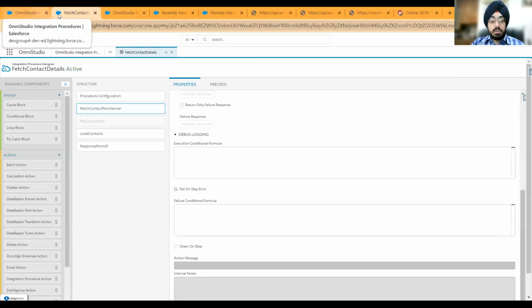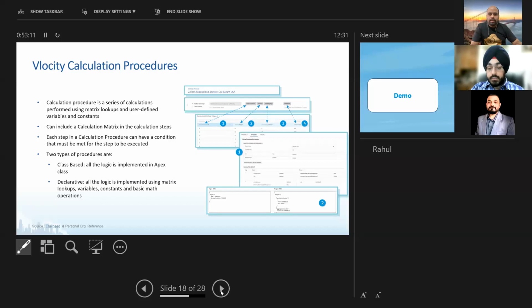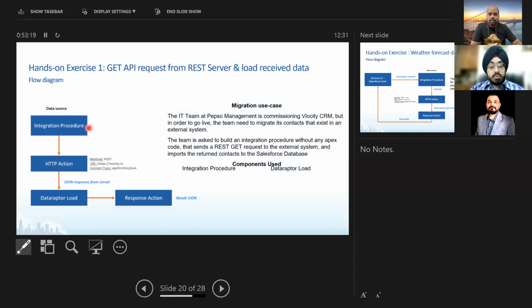Our first demo is going to be around getting an API request. Let me show you that screen first, please. I want to give you a little overview about the flow and then take you to the demo. We are going to fire an API request, and I'm going to show you how an integration is really developed with an external system.